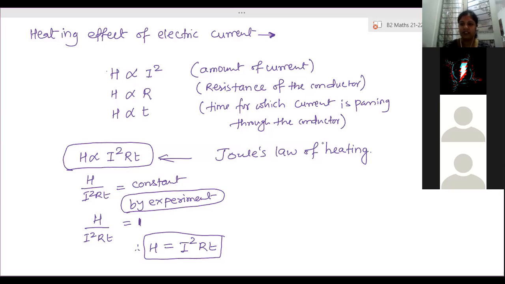Then if you increase the time period, and you pass a current for 1 minute, the same electron will move through the closed path from the negative to the positive terminal. How many times? Suppose an electron starts moving from the negative terminal and reaches the positive terminal in 1 second.